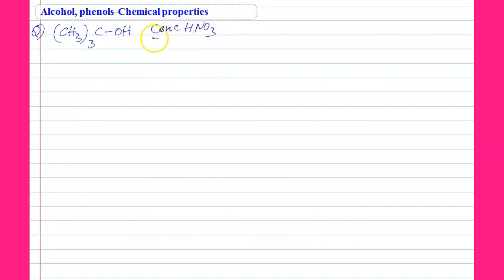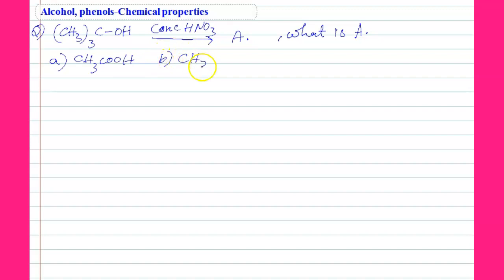Concentrated HNO3 gives A. What is A? Option A: CH3COOH. B: CH3COCH3.